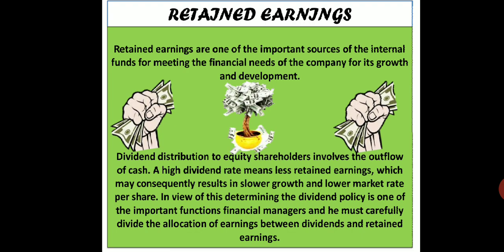Here, a high dividend rate means less retained earnings. When you have made more profits, if you go ahead with distributing a high rate of dividend to the shareholders just because you made good profits, what is the impact on the retained earnings? Can you really retain the earnings as much as possible?